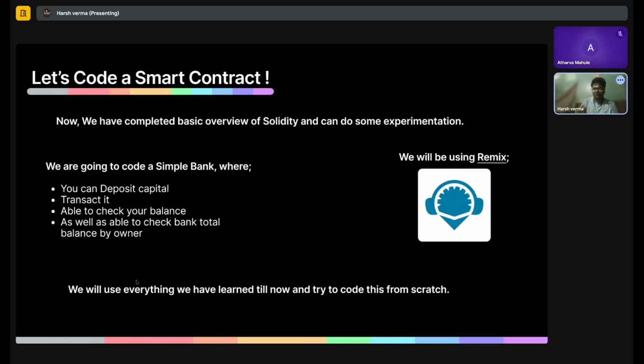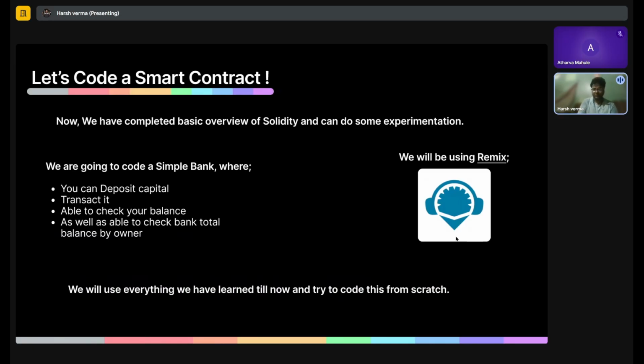It needs to have a deposit function, so we are able to give it money. It should also have a withdrawal or transaction function through which we are able to take out some money, and we should also be able to check our bank balance. We should know how much money we are holding. And let's say this bank also has an owner, so the owner should be able to see his own money as well as how much money his bank is holding.